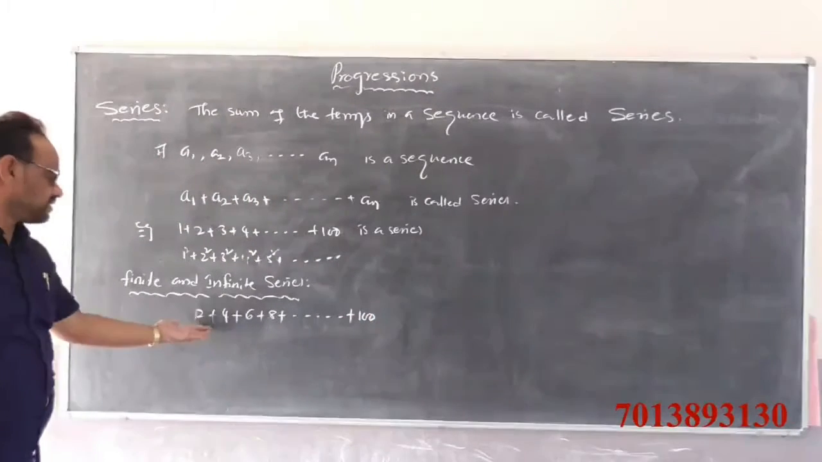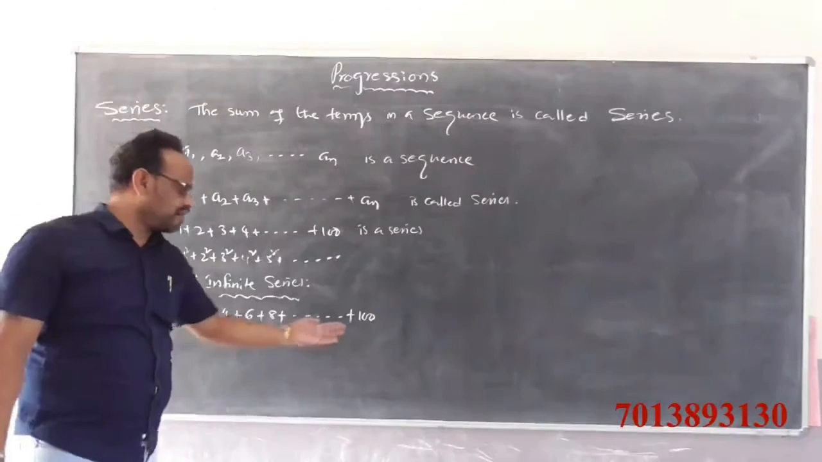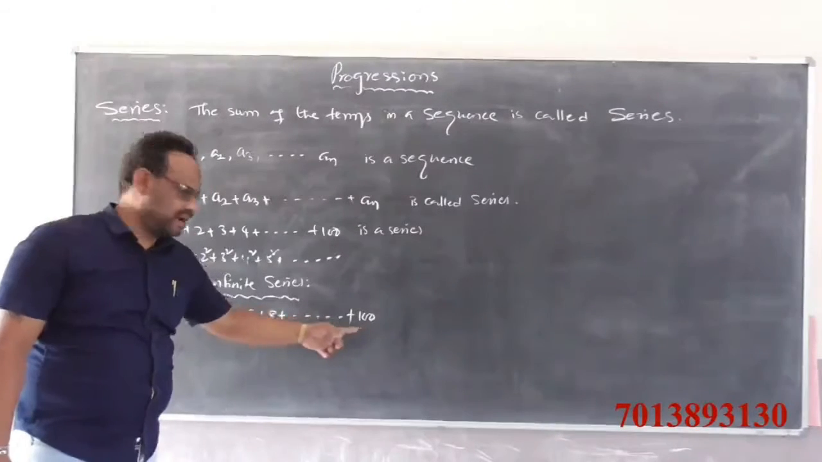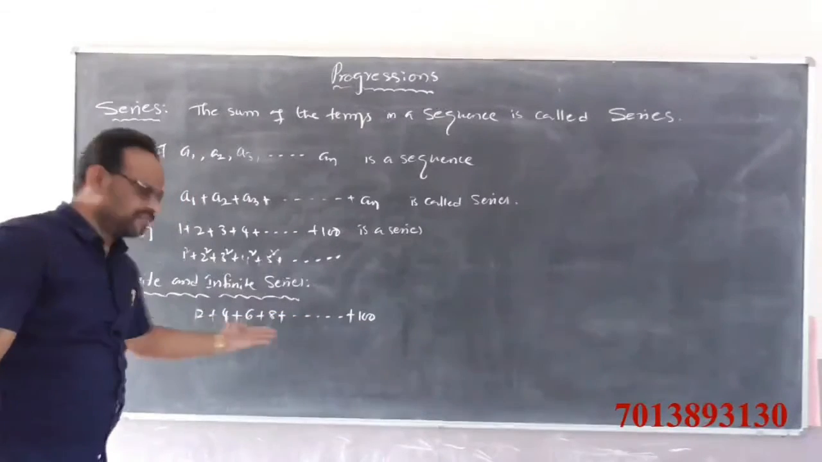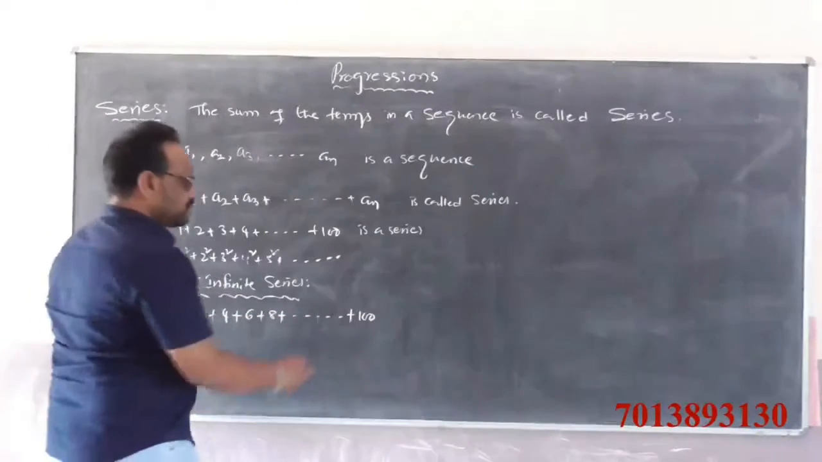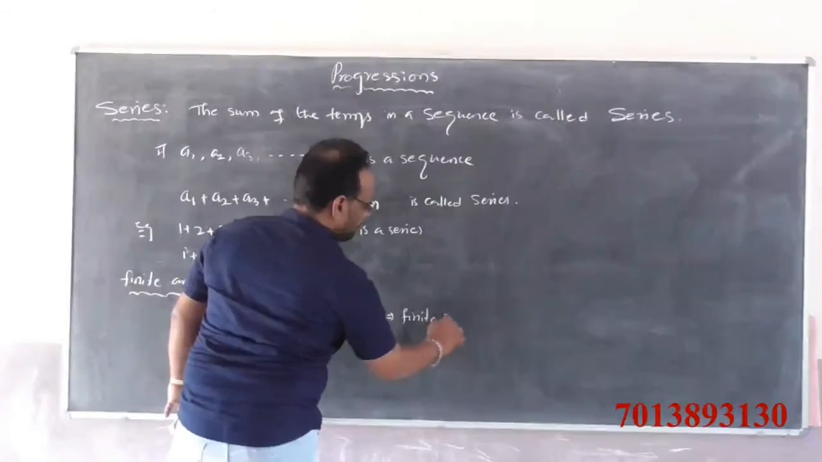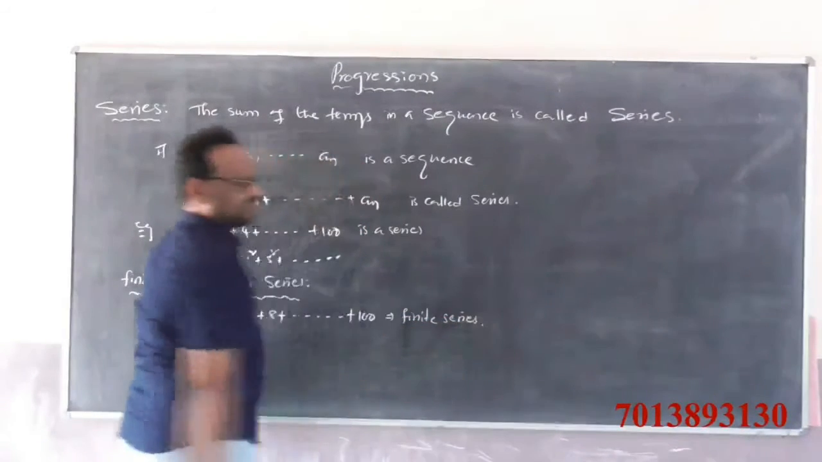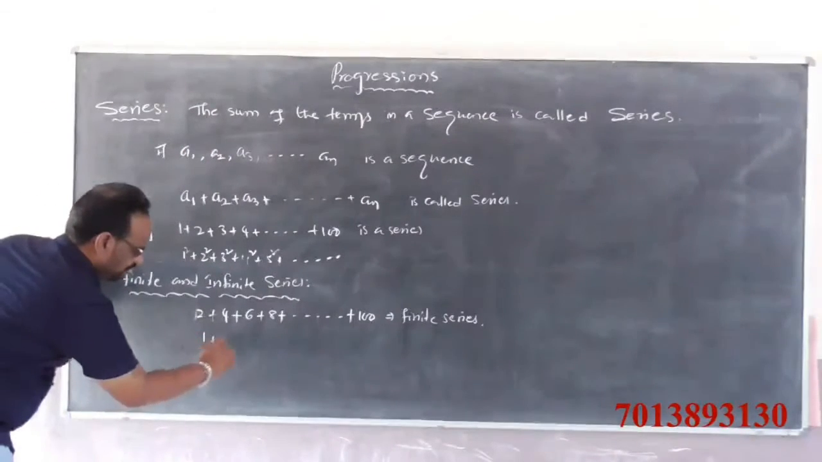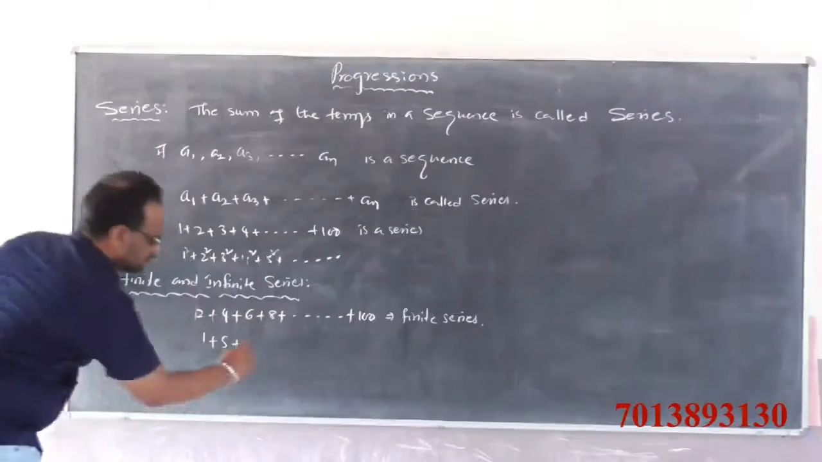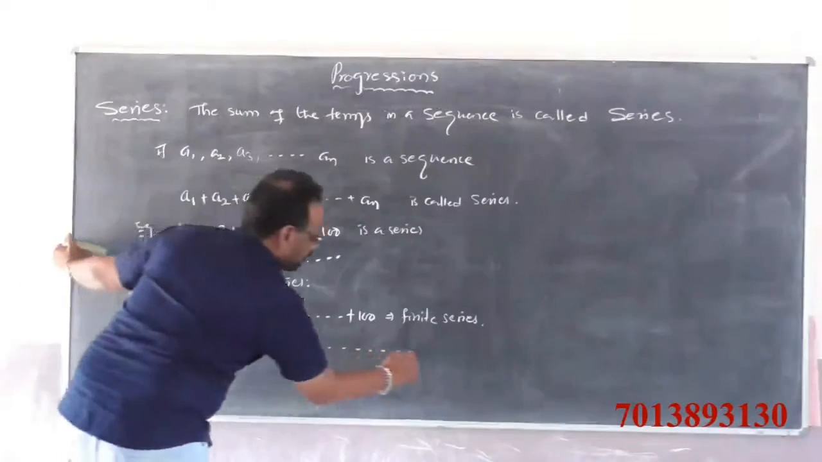Observe this series: 2 plus 4 plus 6 plus 8 plus and so on, plus 100. This surely comes with an end, so it has a finite number of terms. So this is called a finite series. Next one: 1 plus 5 plus 9 plus 13 plus and so on.